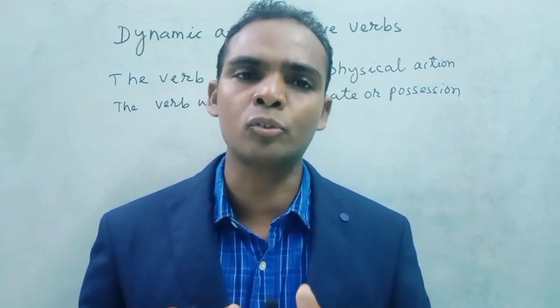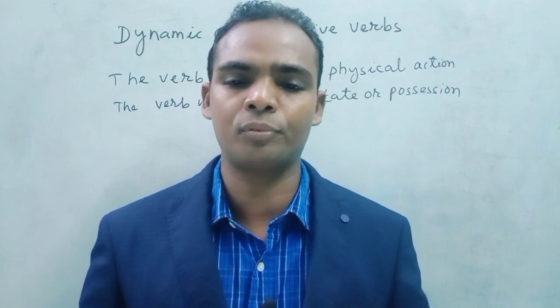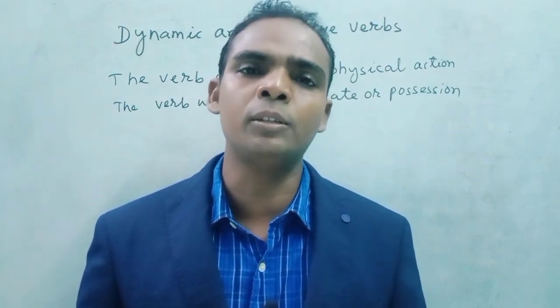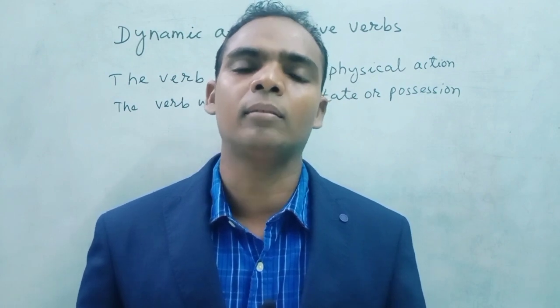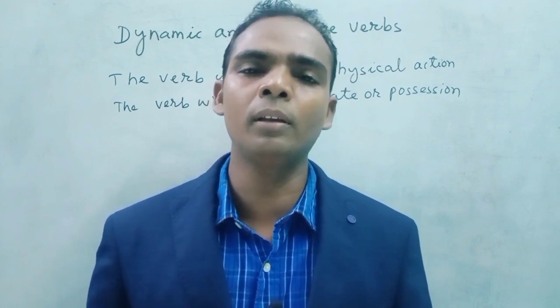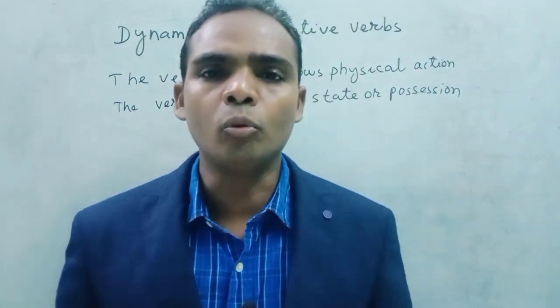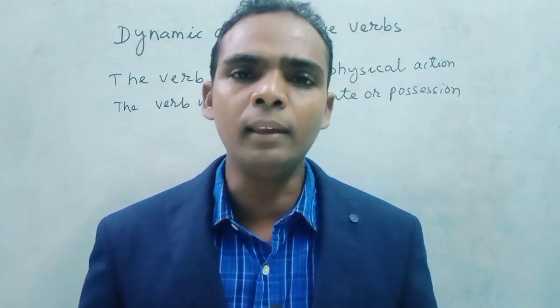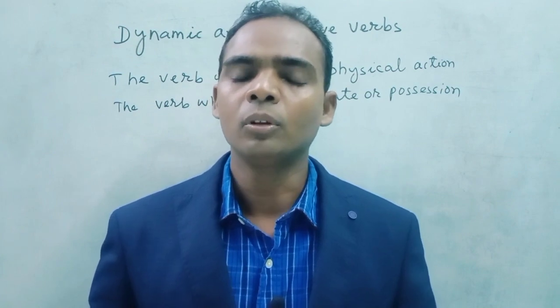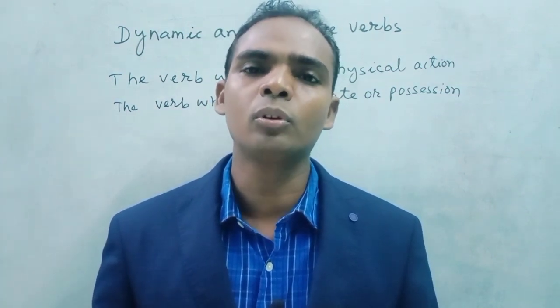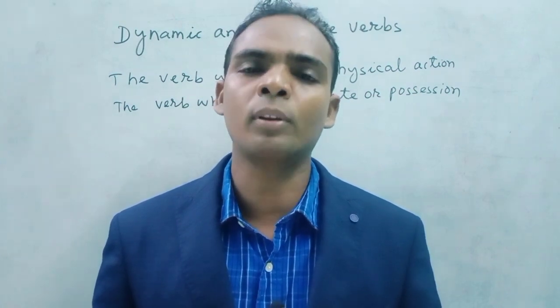These are the action verbs or dynamic verbs. I am eating mango. Achilles is eating mango. Here eating is the dynamic verb. I am playing football with my friends. Playing, dynamic verb. So in dynamic verbs we use continuous, progressive.